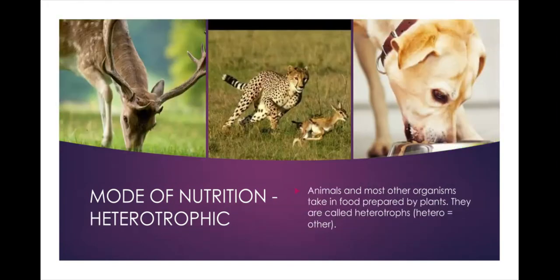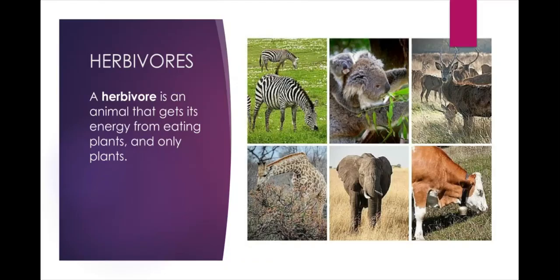Heterotrophs means what? Living organisms which cannot make their own food and depend on other plants or other animals for getting their food. They are called heterotrophic. Heterotrophs also can be classified into some more groups. See these animals, herbivores.